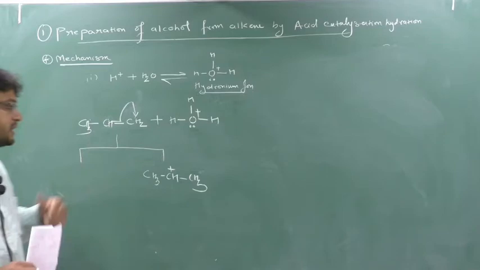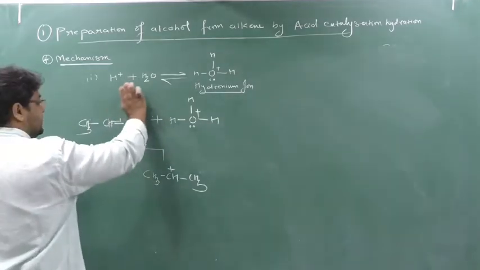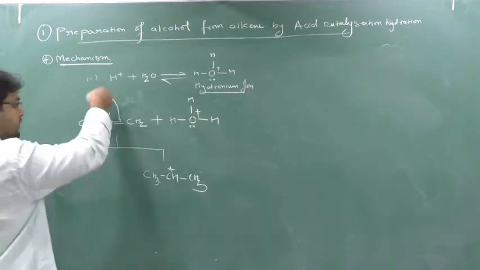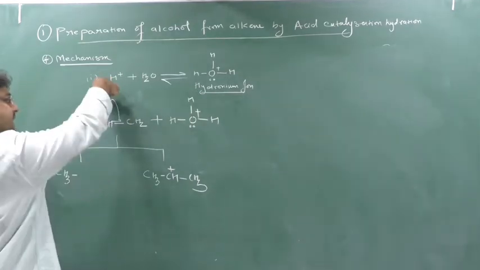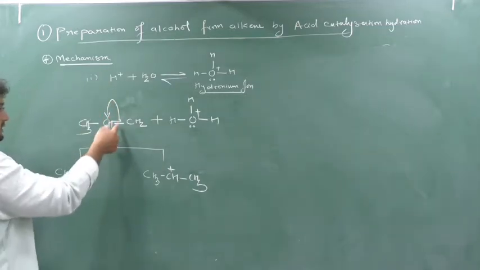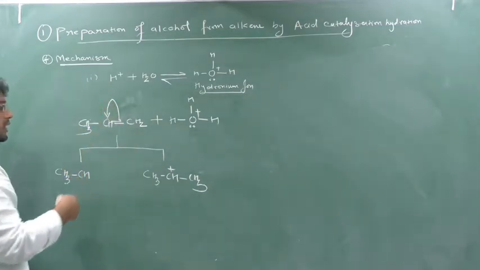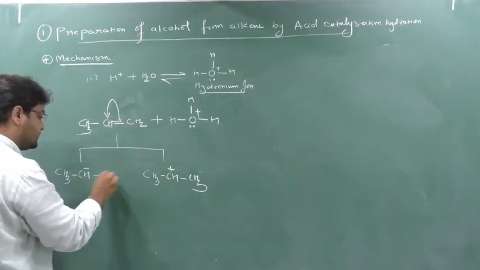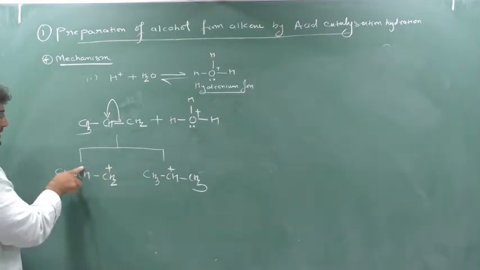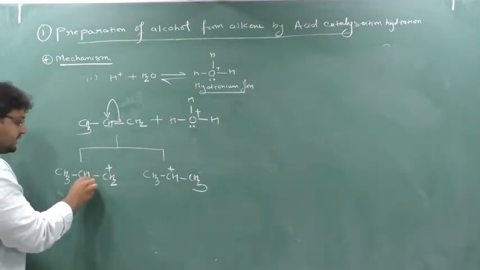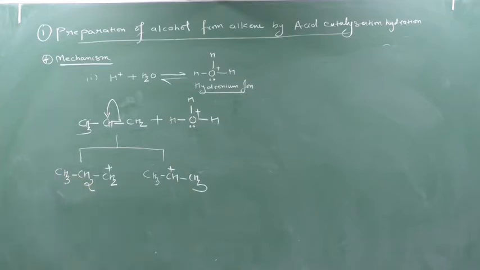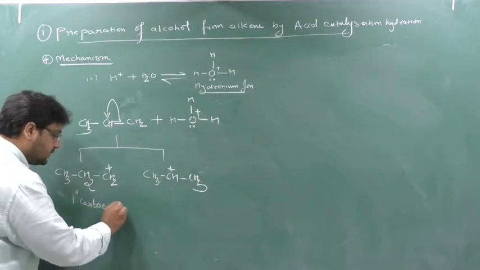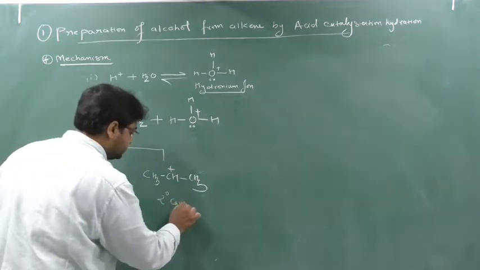Yes or no? Or another possibility is what? Another possibility is this bond breaks into this. If this bond breaks into this, CH3, this bond has broken, so this bond has entered here and he has gained the electron. Yes or no? Because he has taken the bond, means he has taken the electron. And one who gains the electron creates a negative charge, and he has given the electrons, it will create a positive charge. So a negative charge is always satisfied by hydrogen. So it will create, instead of CH, CH2. So there is a formation of two: either this is a 1 degree carbocation, or it is a 2 degree carbocation.